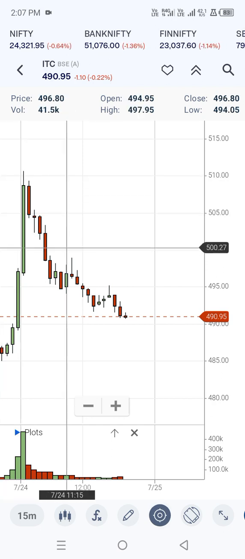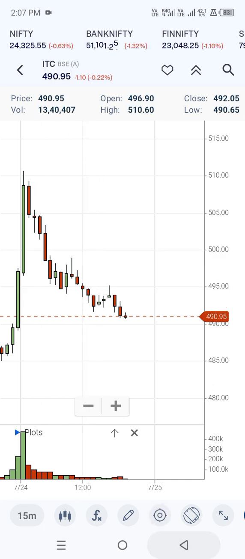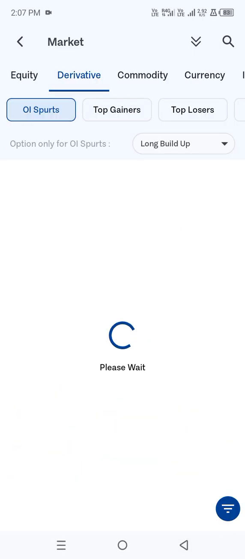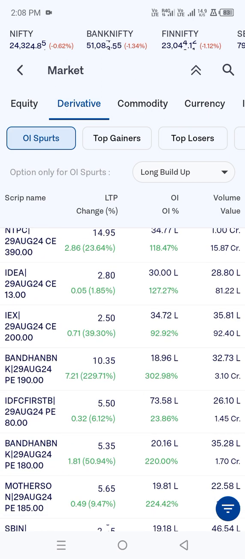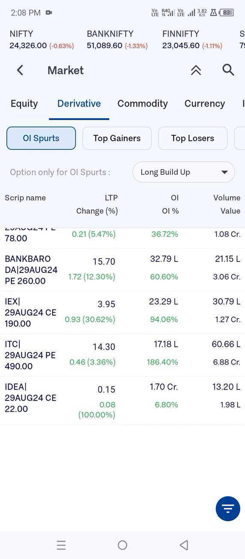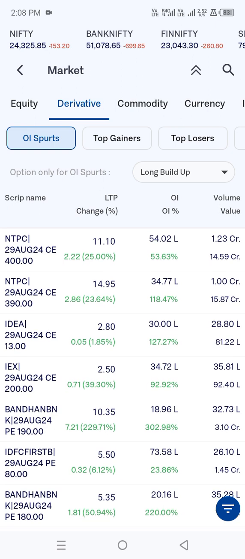So 500 was the first target, and 500 got hit. It is trading around 490. Let's check if any other data was there in ITC. Most probably only one data was there. You can see right over here downside 490 PE also is there. That is the reason it is trading around 490. So basically the first target and second target, both targets got hit in ITC.